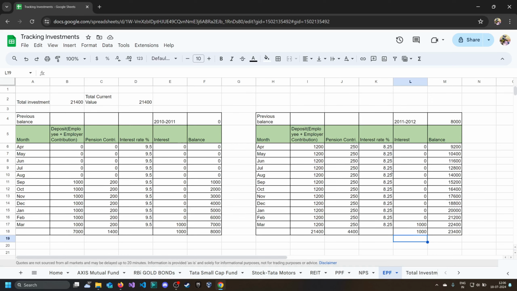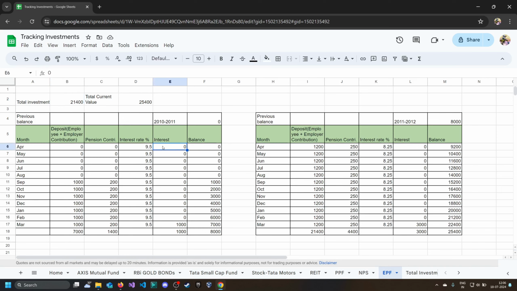And for this financial year also you can just copy paste the interest that was provided by the employee provident fund member passbook. So let's say here you got 3,000, so this will be your current value. So it is the total investment and this is your current value.